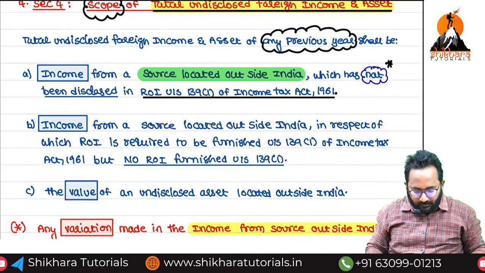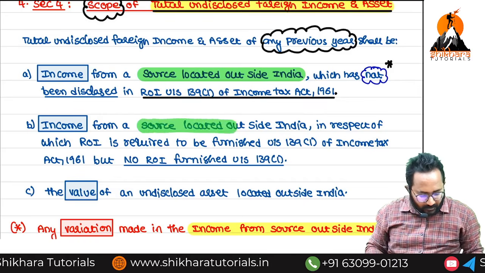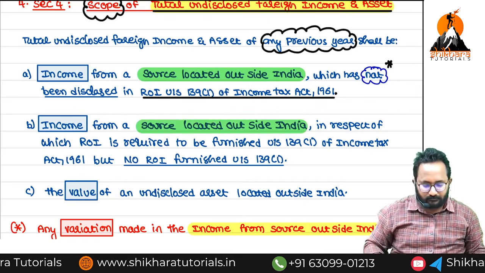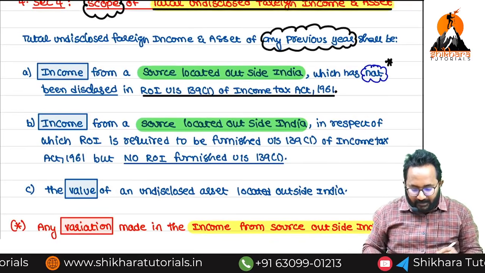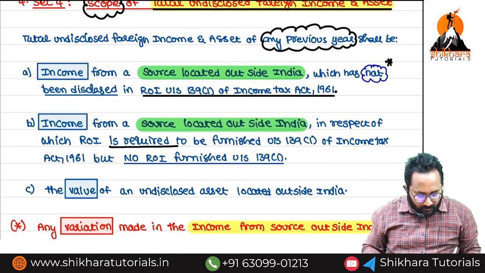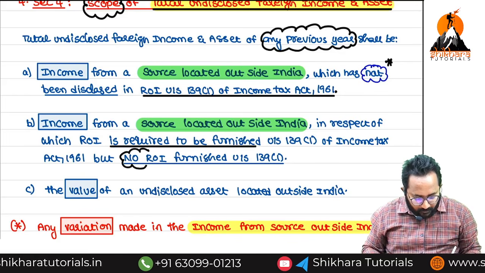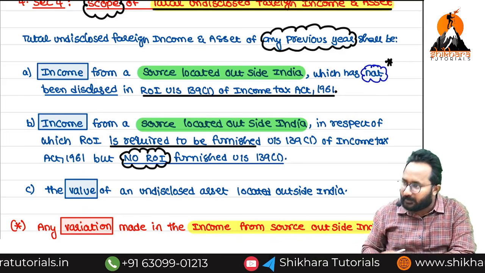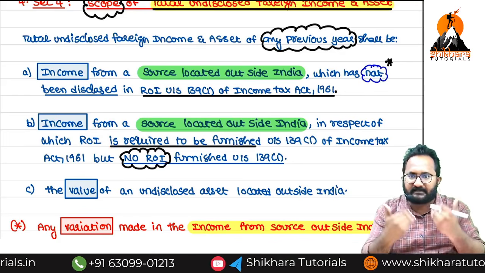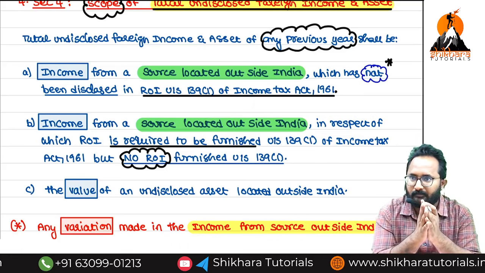Second one, income from a source located outside India only. Return of income is required to be furnished, but we have not filed the return of income at all. Both have the same impact, undisclosed only. What is the difference?